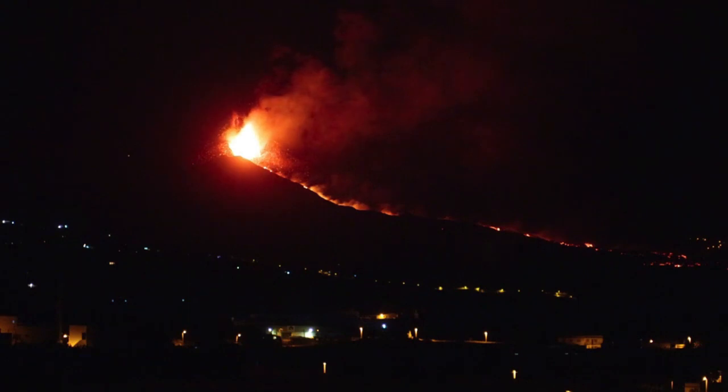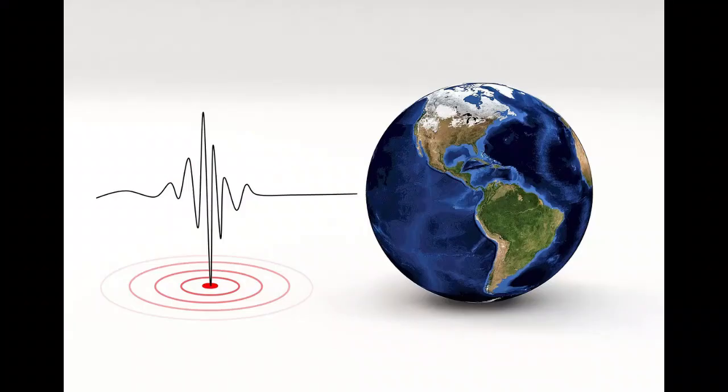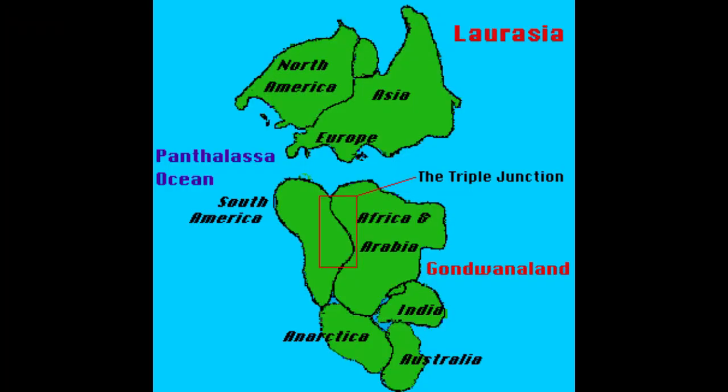Toward the end of the Triassic, a series of earthquakes and massive volcanic eruptions caused Pangaea to slowly begin to break into two. This was the birth of the North Atlantic Ocean.